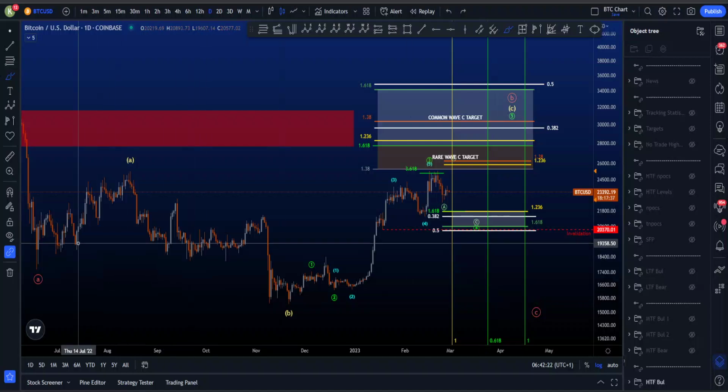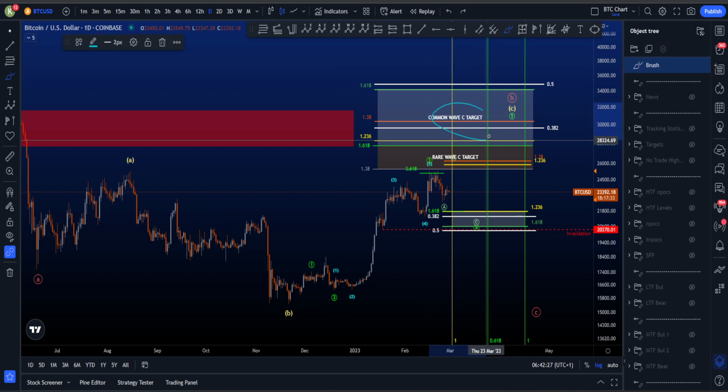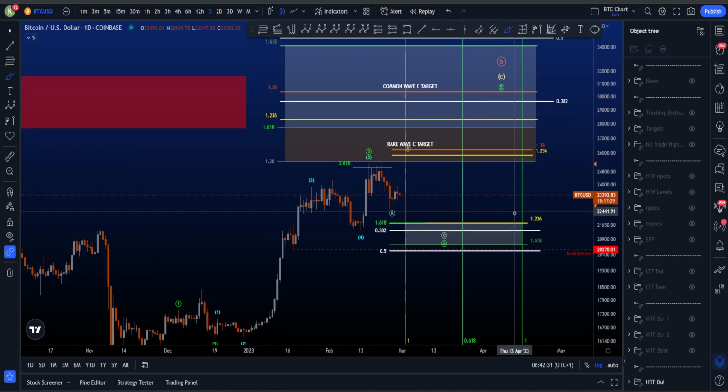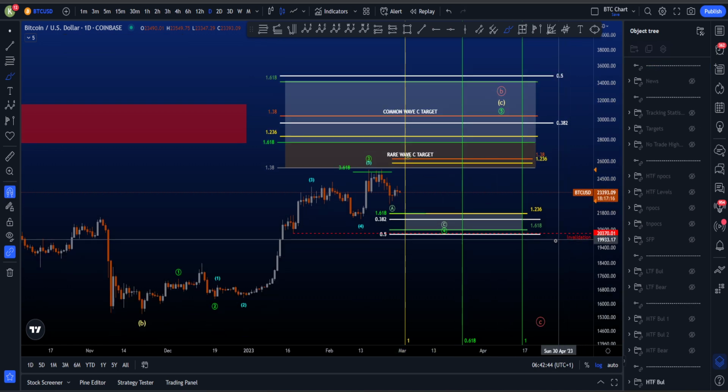Hi everyone, on the higher time frame, the bullish scenario is that this is an ABC that is still unfinished, as price didn't yet hit the common wave C target and also didn't hit the rare wave C target, which then more locally means that we're very likely to be in a wave 4 over here, which then also means that the highest probability in a wave 4 is an expanded flat, which then is an ABC before then finding more upside in the final wave 5.